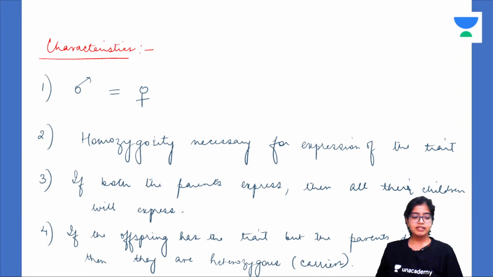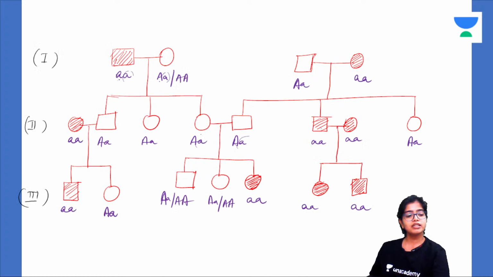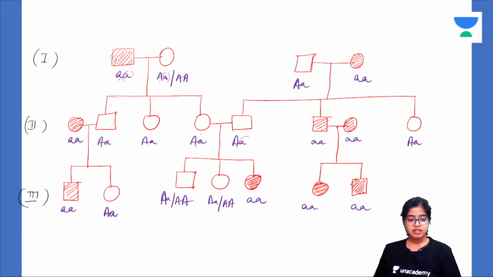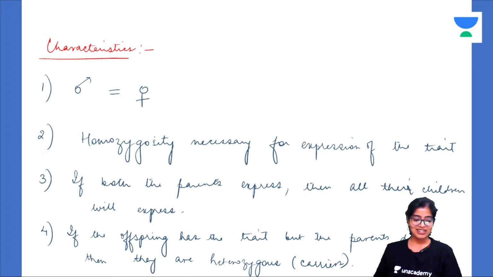What are the characteristics? Males and females are affected equally in autosomal disease, whether it is recessive or dominant. Similarly, we can see here that there is no sex predilection. Whether it is male or female, it does not matter. It only matters that the person is a human. Okay, so there is no discrimination here. All right. So the first point in autosomal diseases, autosomal recessive and dominant both, is that males and females are affected in equal frequency. Okay.